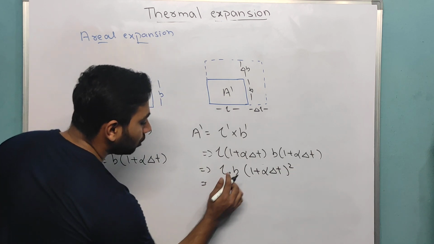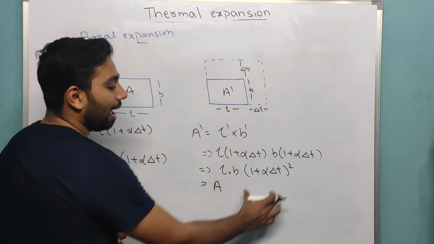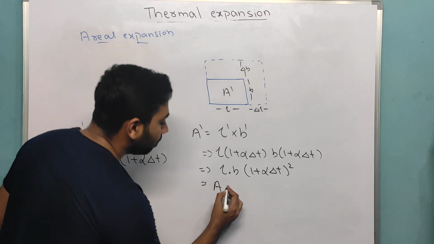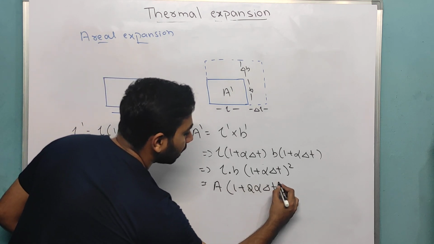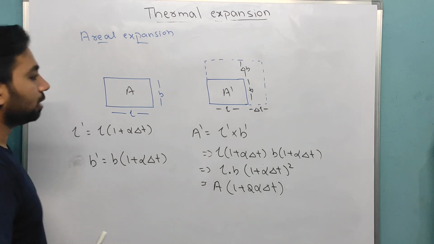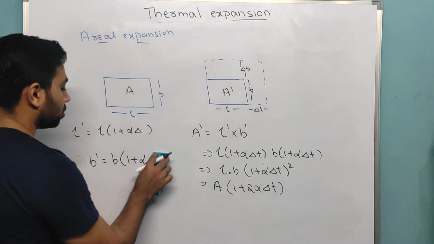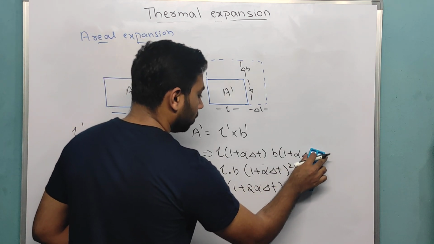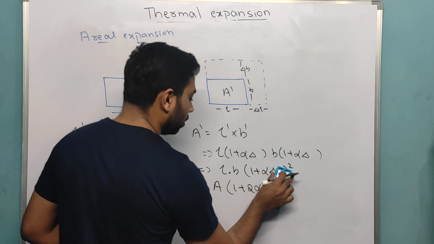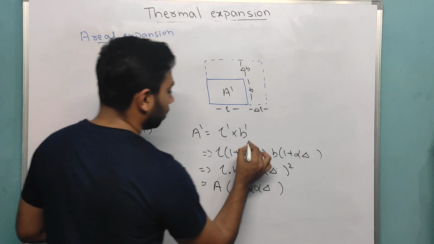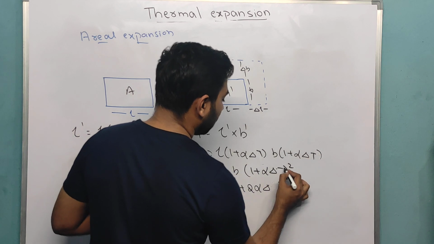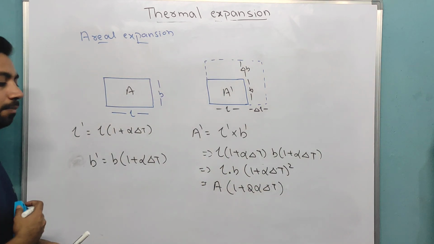Now length into breadth is the area, and if I apply the binomial theorem, I will get 2 times alpha into change in temperature. Sorry, I am writing it mixed up. Please use capital T for change in temperature.